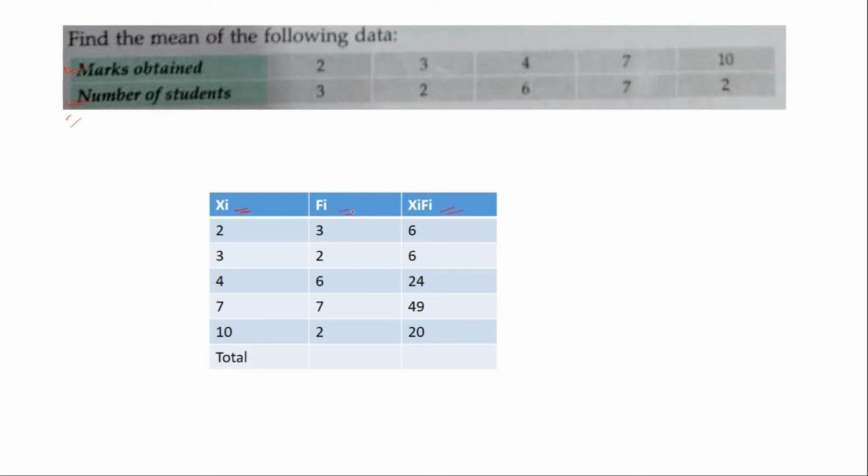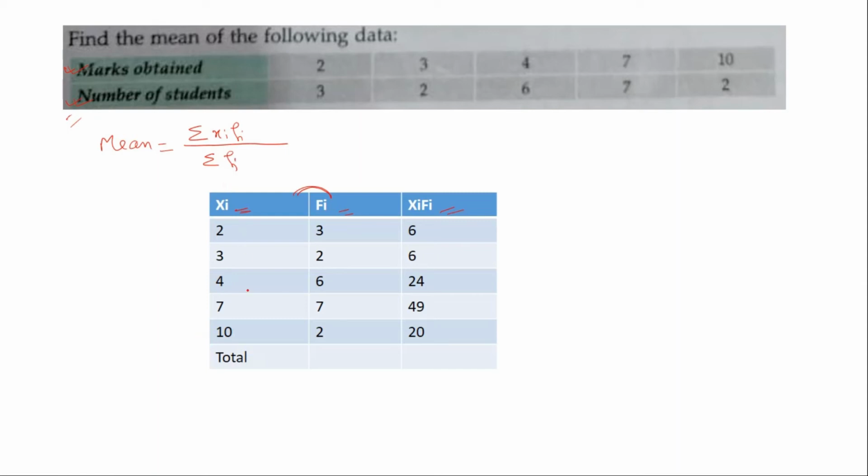And xi-fi is the multiple of both the columns. So in the grouped data, the formula for mean is summation of xi-fi by summation of fi. Summation means total.